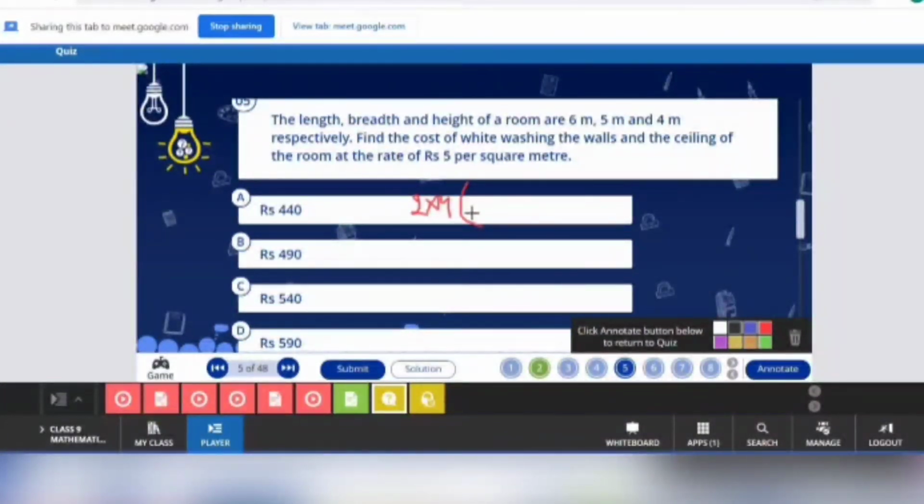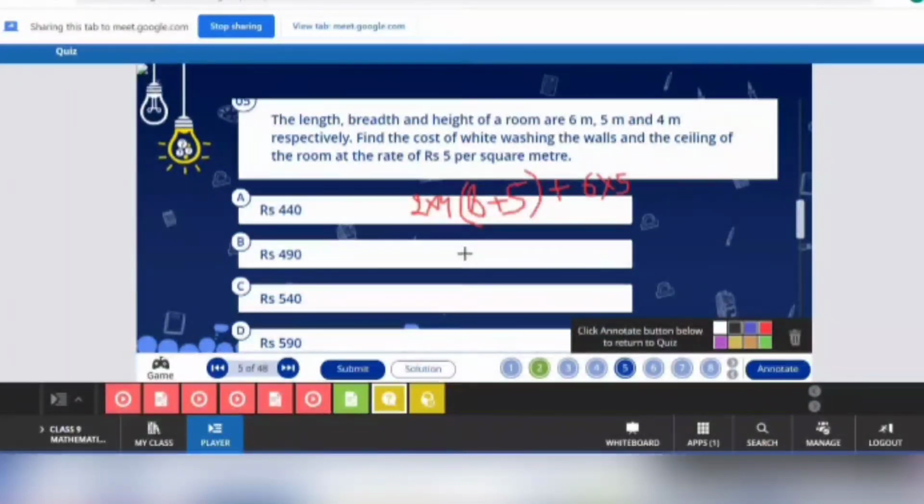So l is length, 6, plus breadth is 5. This is the area of 4 walls. When you add area of ceiling, you should add 6 into 5, means 30 meter square आप add कर दोगे. क्यों? Because this is the area of ceiling.